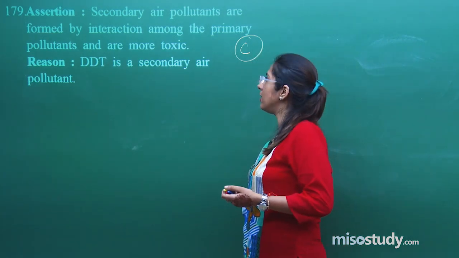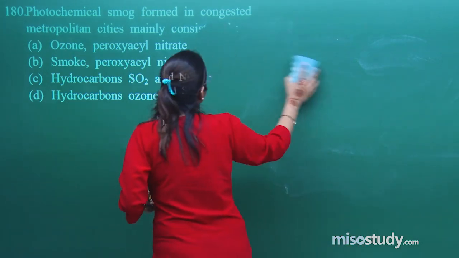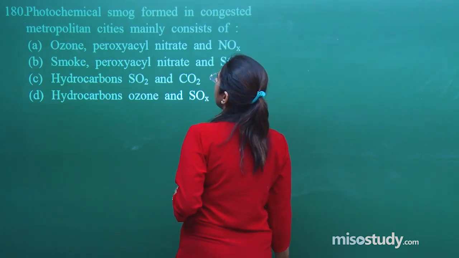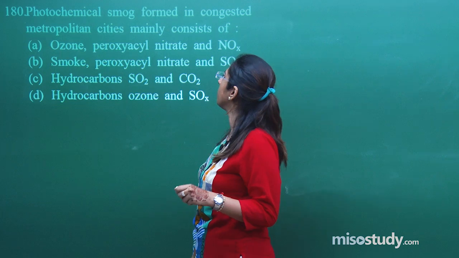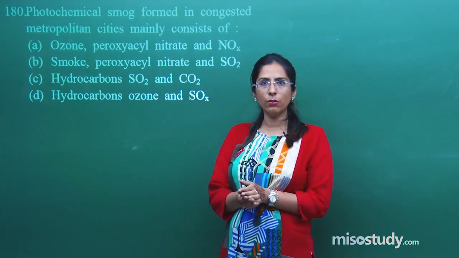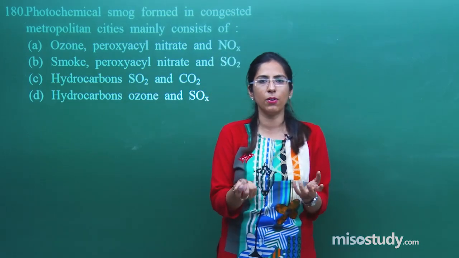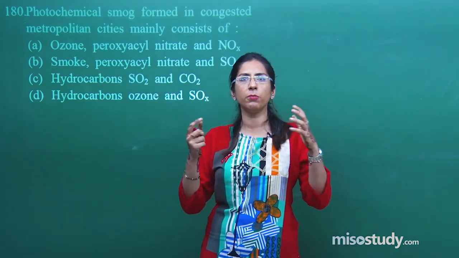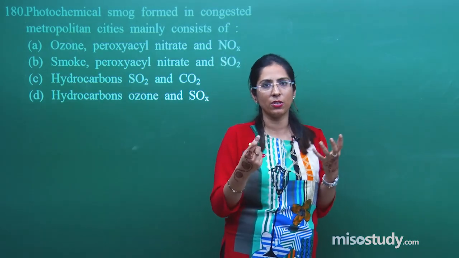Let us talk about the last question of your crash course. Photochemical smog formed in congested metropolitan cities mainly consists of. You all know sometimes in metropolitan cities like our city, I belong to Delhi. So, in a city like ours, what happens is there is a formation of a dark fog, sometimes smog formation occurs.